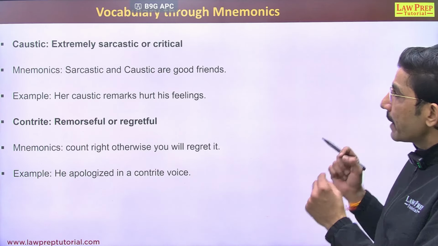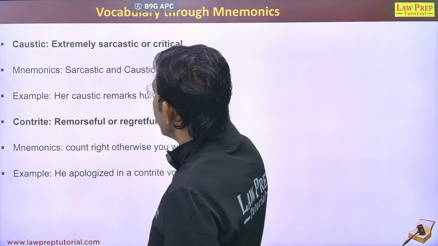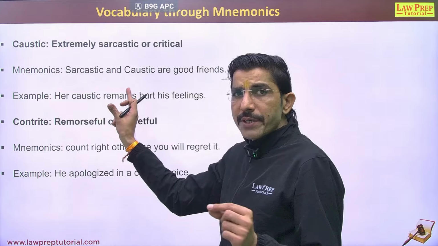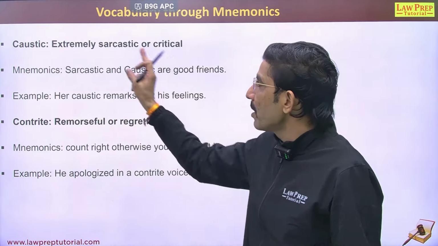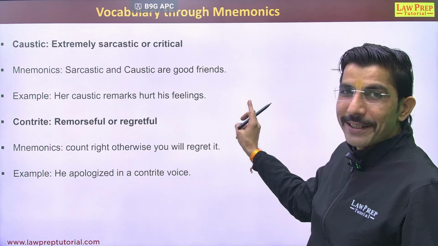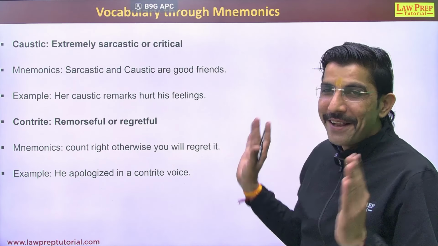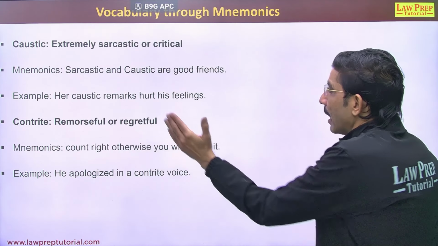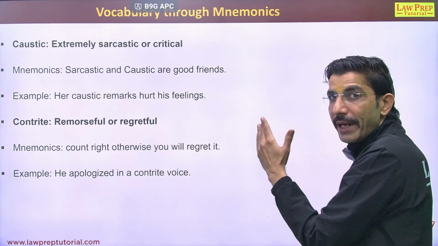Caustic. Caustic again means sarcastic or critical. So the mnemonic is sarcastic; you must have heard this word several times. So we can recall caustic and sarcastic are good friends, right? Caustic and sarcastic are good friends. Example, her caustic remarks hurt his feelings.